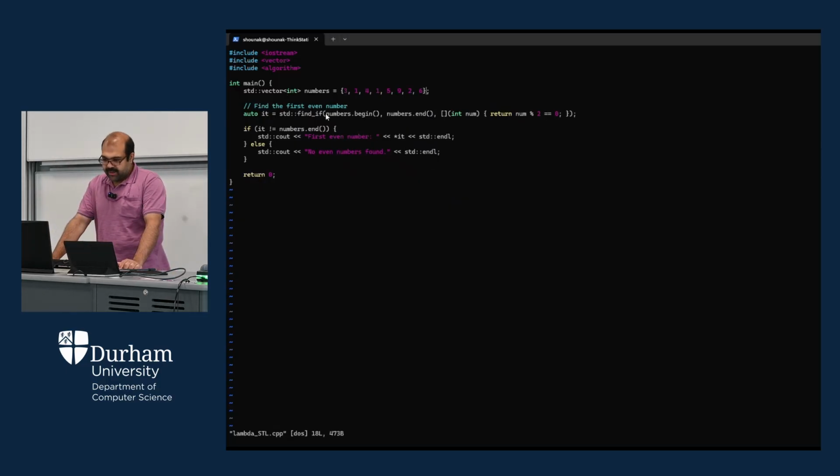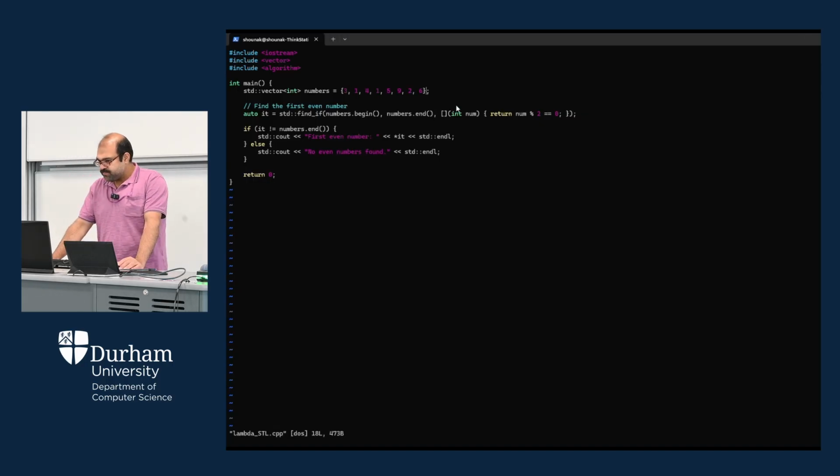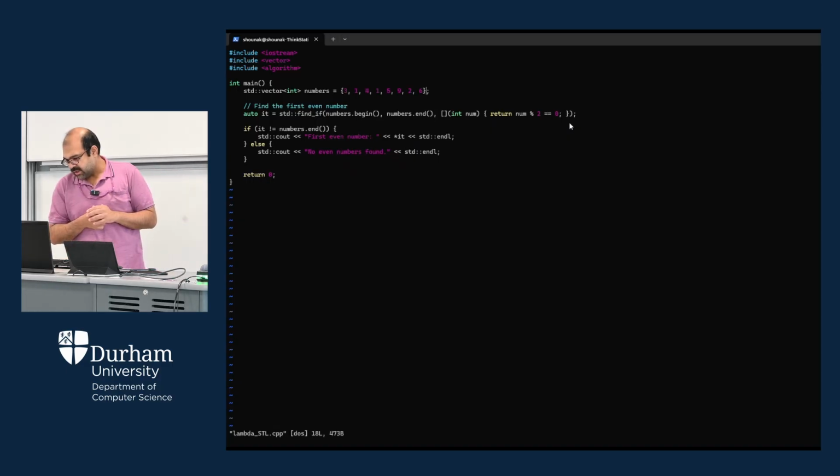So we are going to find out the first even number here, and this will be printed. So you have to take the entire range of the array, starting from the begin till end, you have the end function here, and then we have this lambda expression here. That is, we don't need to capture anything, so we just keep the capture clause vacant. And then we have the num. Num is the number, that's what is basically the argument we are passing through this lambda expression. And then we have the return num modulo 2. That is actually for implementing the logic of the even number, right? So once you have the even number, it should actually print it.